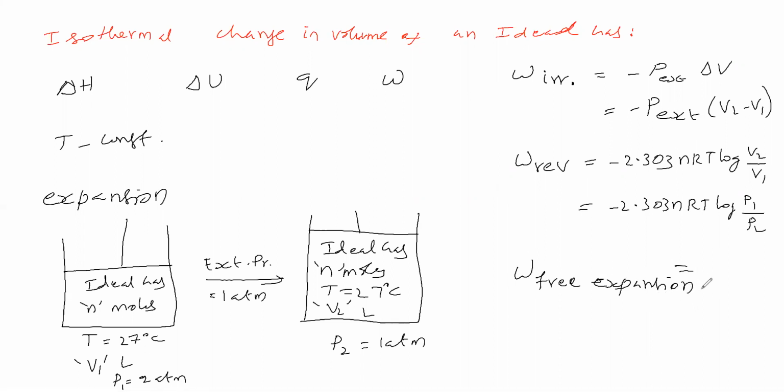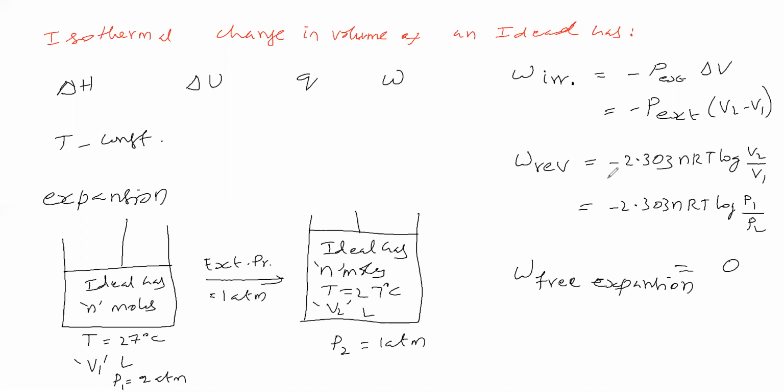That means the external is vacuum. Nothing is opposing, so what opposing work will be there? Nothing. Therefore the work of free expansion is 0. So we have discussed work done.